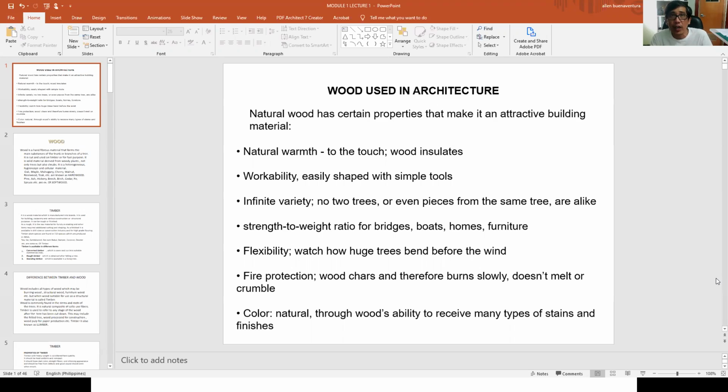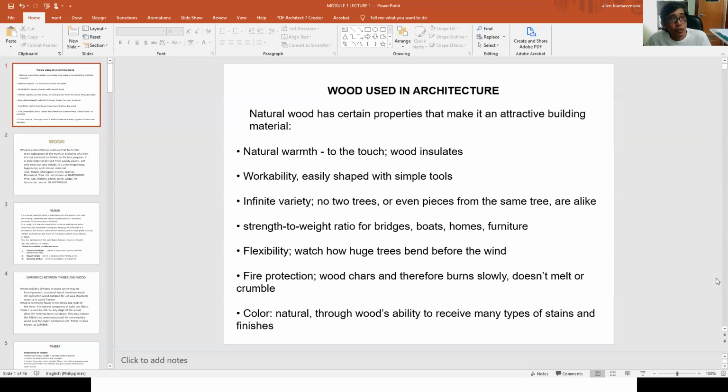Even if the trees are of the same species, they have different characteristics, different shades of color, different lines inside the trees. So you can make variations of designs using the different varieties of woods available.